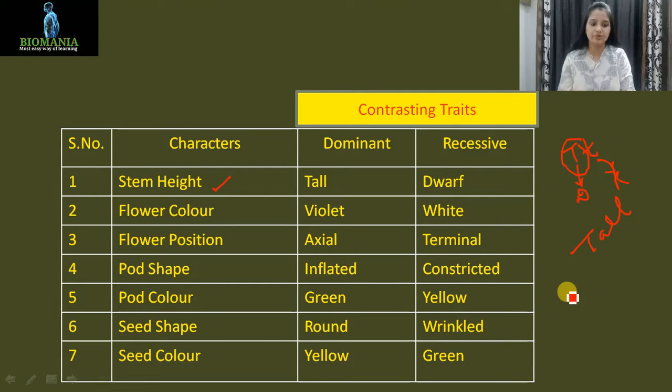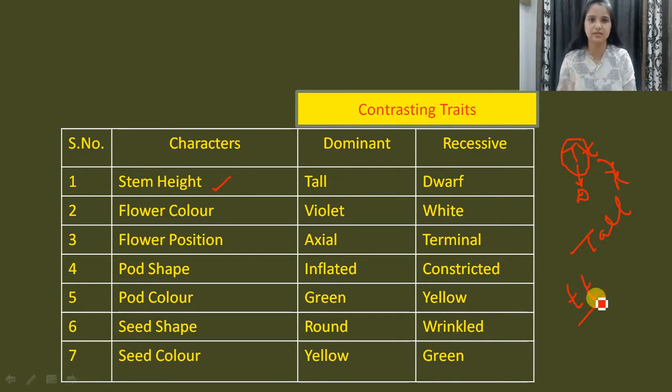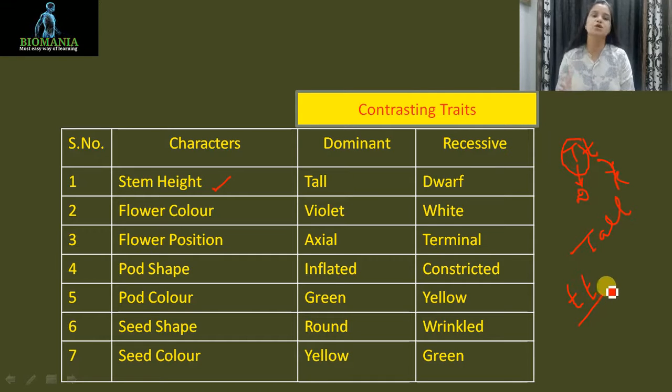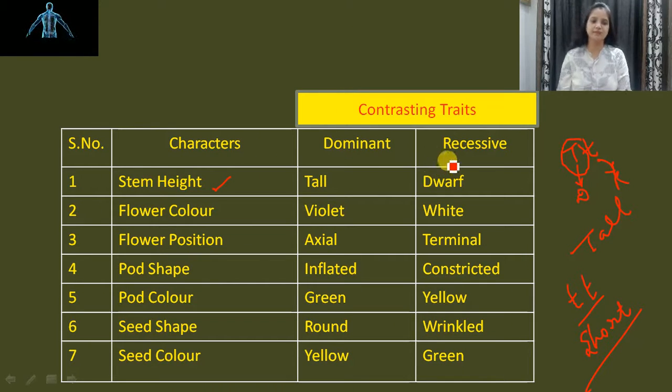But when we talk about the recessive, it can represent itself only when both alleles are present in the same manner. It means both small t and small t are present, only then it can represent its phenotypic character. Only then can it be a short plant or dwarf plant, you can say. Clear guys, what is the dominant and what is the recessive? So have a look at the first one, that is the stem height. The first one is the dominant and the second one is the recessive.